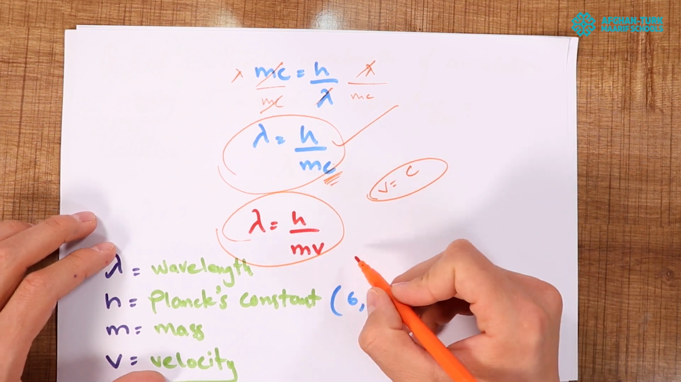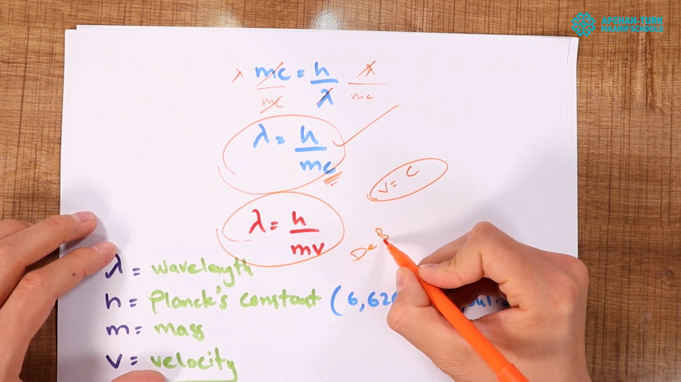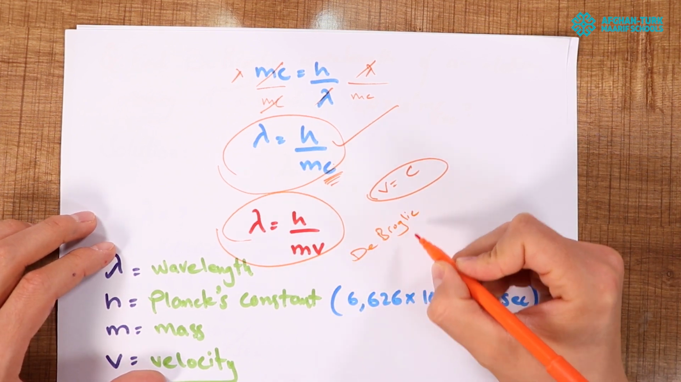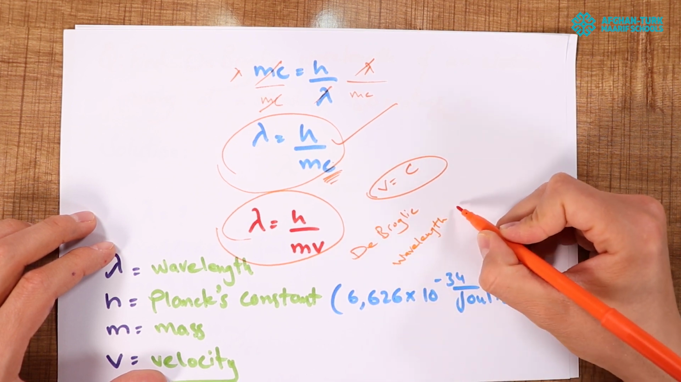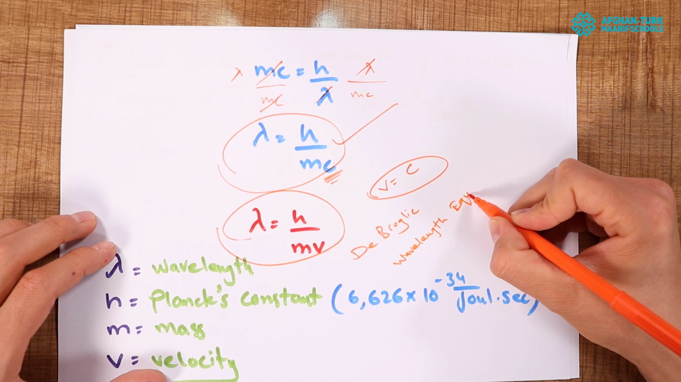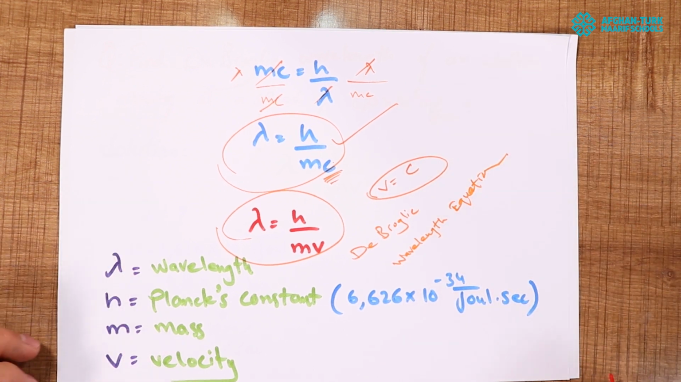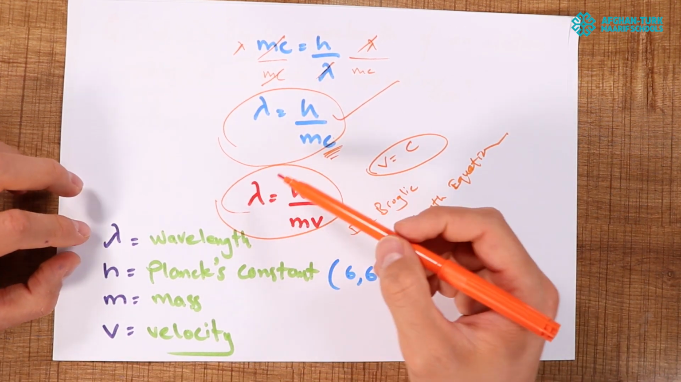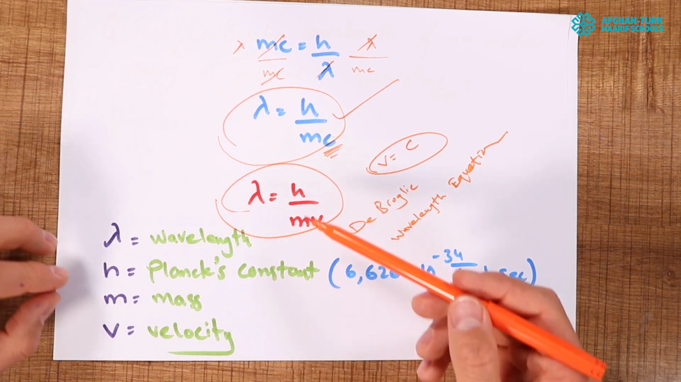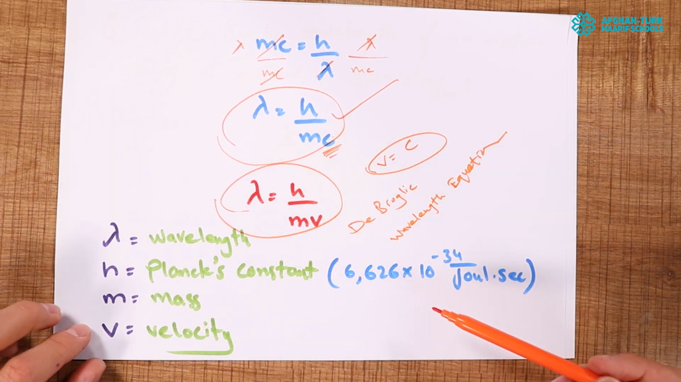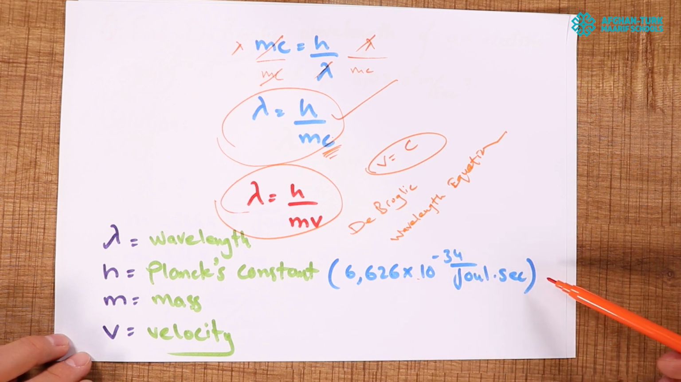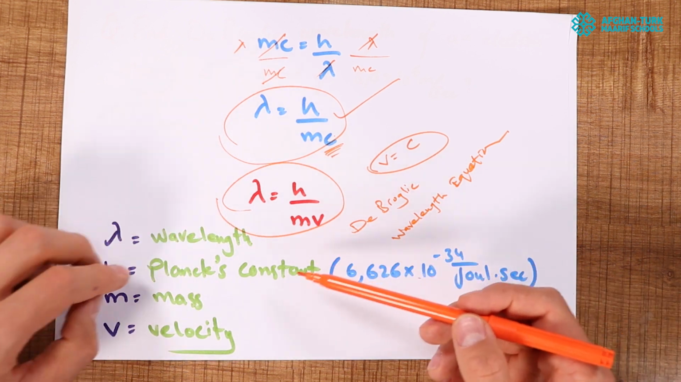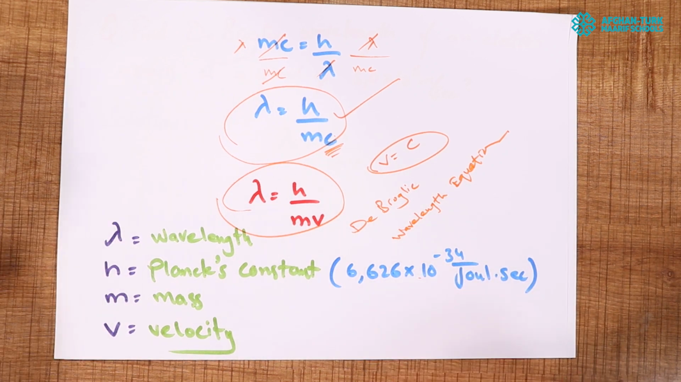So this is the de Broglie wavelength equation. In this equation, lambda is wavelength, h is Planck's constant. It has a value of 6.626 times 10 to the power of minus 34 joule times second, m is the mass and v is the velocity.